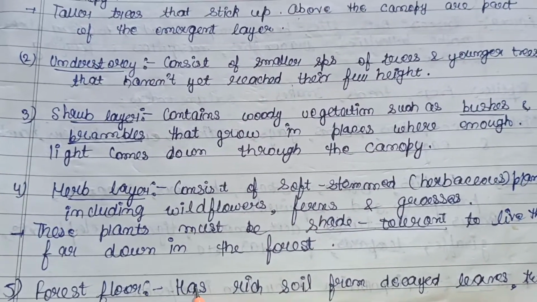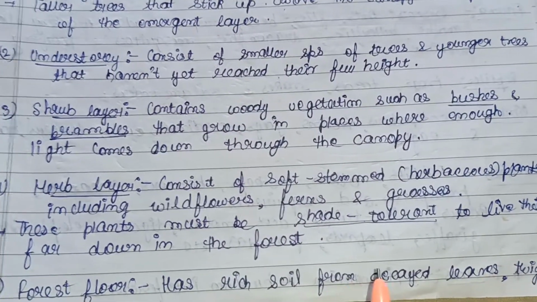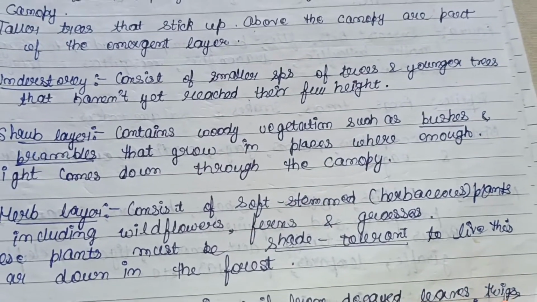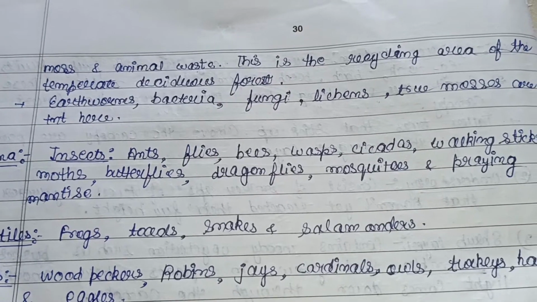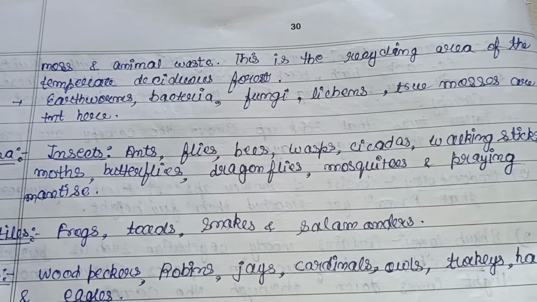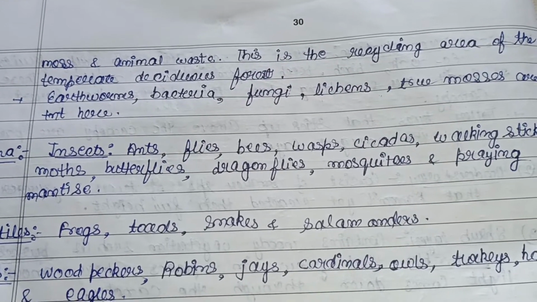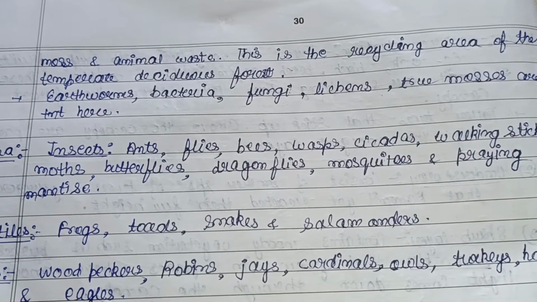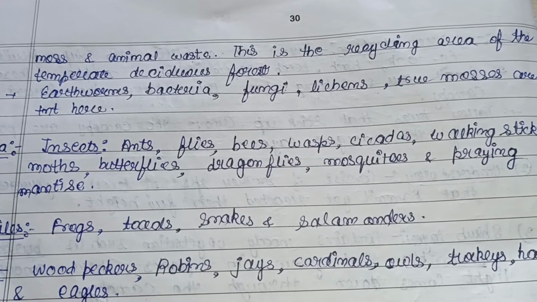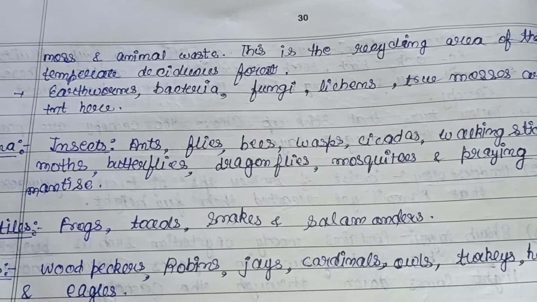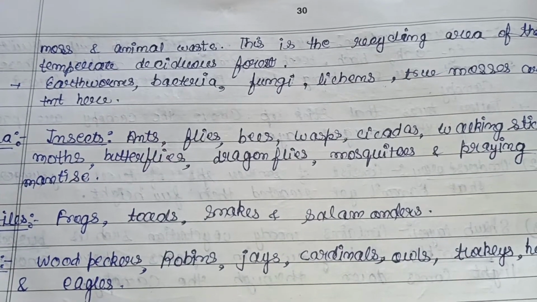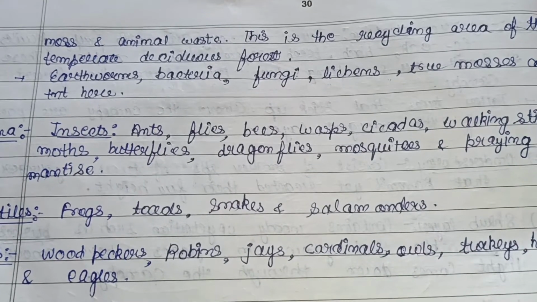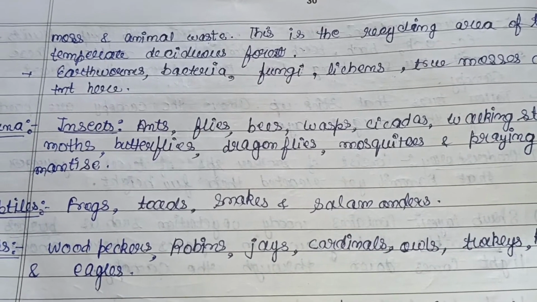Then last is the forest floor, which has rich soil from decayed leaves, twigs, moss and animal waste. So this is the recycling area of the temperate deciduous forest. Here the activity of earthworms, bacteria, fungi and lichens can be seen. True mosses are also present here. So decomposers also play their role, and this helps in the nourishment of the soil.